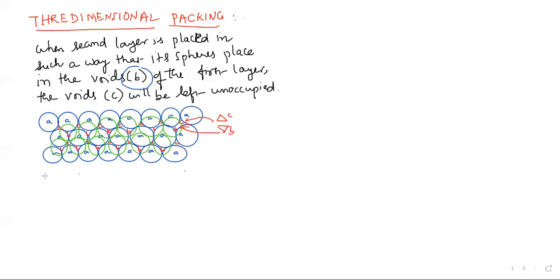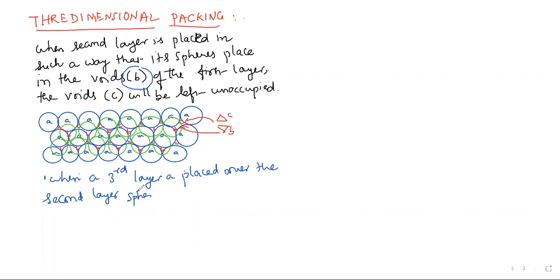So what we understand here is when a third layer is placed over the second layer, then the spheres cover the tetrahedral voids, or A voids.